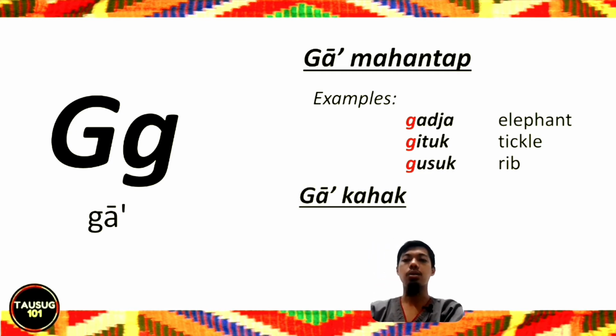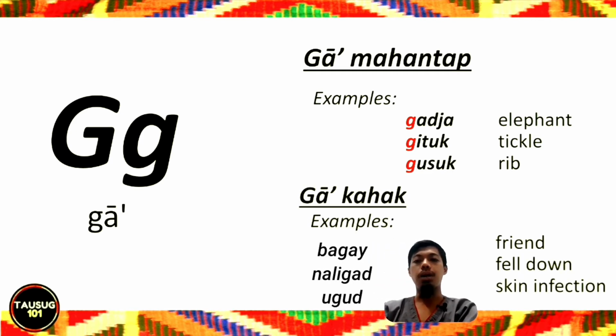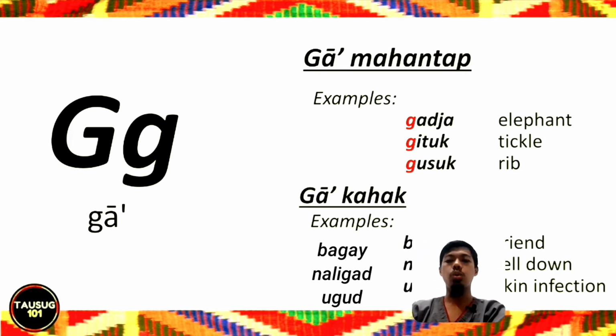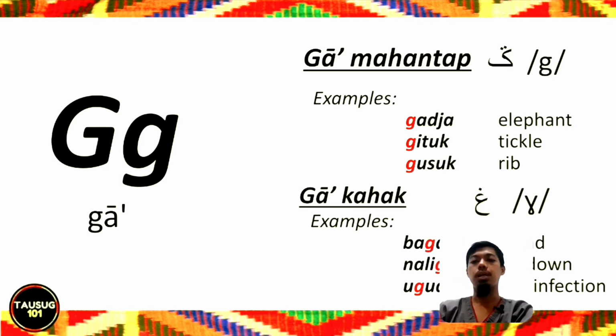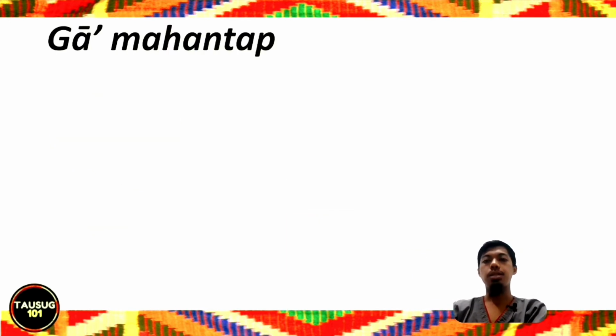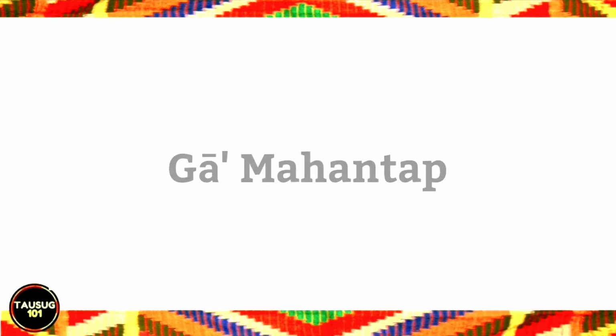And ga kahak, we have bakay, naligad, uhud. It is represented here by an IPA. Let's discuss first the ga mahantap.